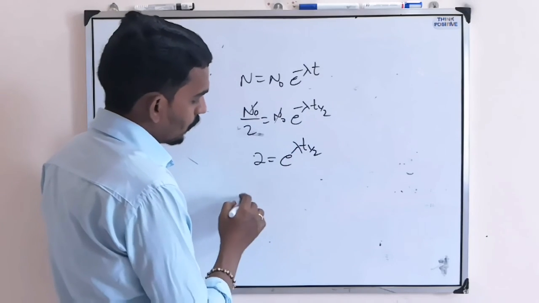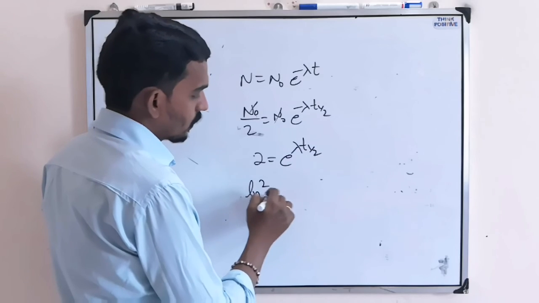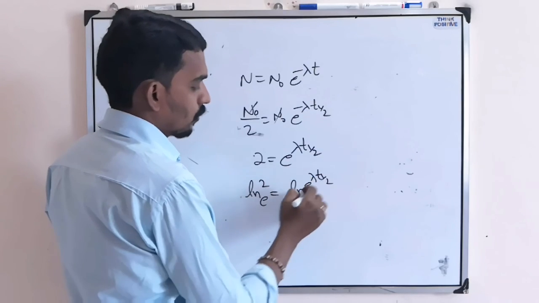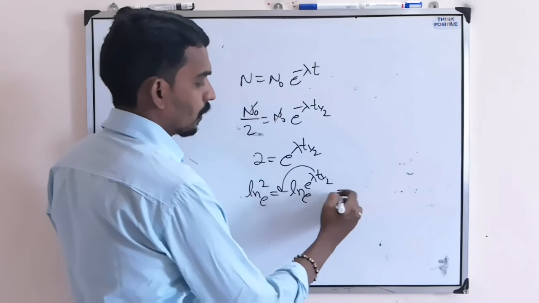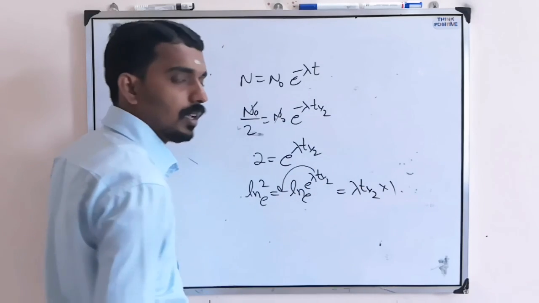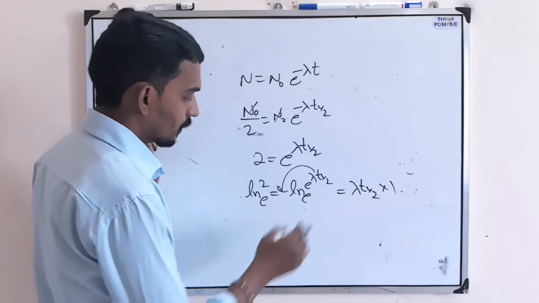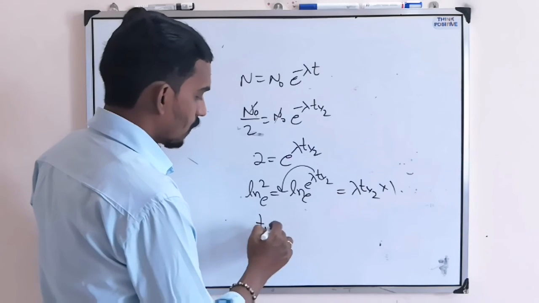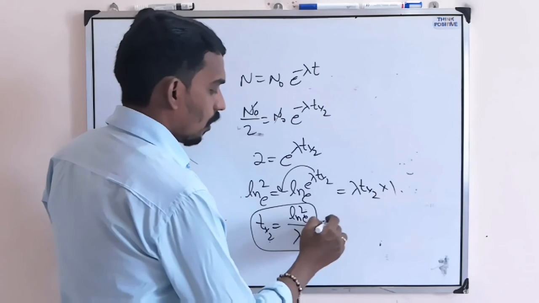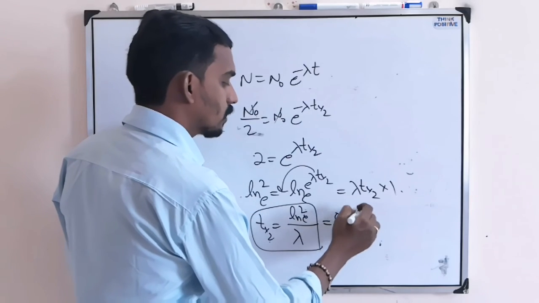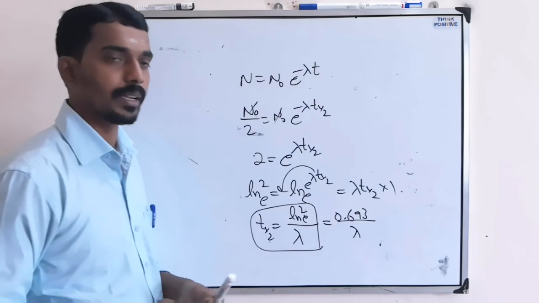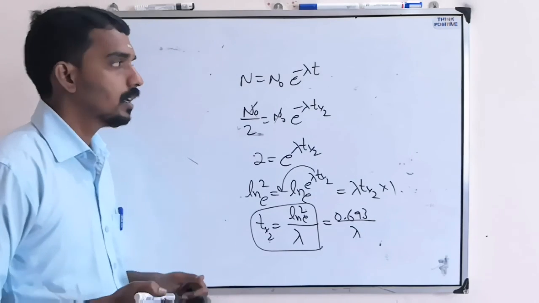Then if you apply ln 2 base e equal to ln of e^(λ t half) base e, the power will become a multiplier. So λ t half into ln e base e, which is 1. So the t half formula is ln 2 by lambda, or else 0.693/λ. This is the half-life formula for a radioactive element.